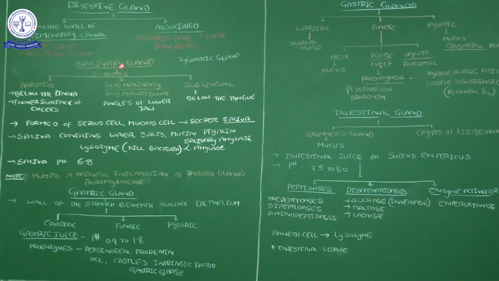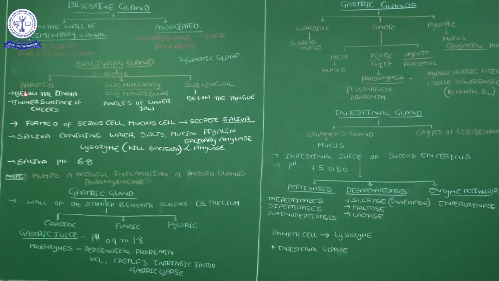Here, first, salivary glands. About saliva we know some basic things. When we smell a delicious flavor, automatically saliva is secreted in our buccal cavity. What is the place of origin and synthesis of saliva, and what are its functions? In the buccal cavity there are 3 pairs of salivary glands. Some other mammals have 4 pairs, but in human beings only 3 pairs of salivary glands.